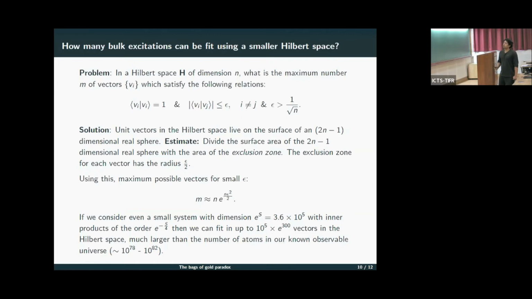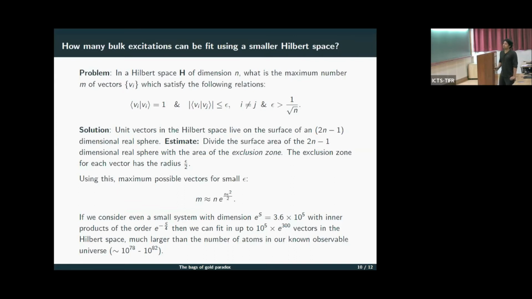The way to solve this problem is by considering unit vectors in the Hilbert space which live on the surface of this 2n minus 1 dimensional real sphere. There will be a 2n dimensional real sphere, but this is the constraint, so it's a 2n minus 1 dimensional real sphere. And we can estimate the maximum number of vectors which can be embedded in this Hilbert space by dividing the surface area of this 2n minus 1 dimensional real sphere by the area of the exclusion zone.